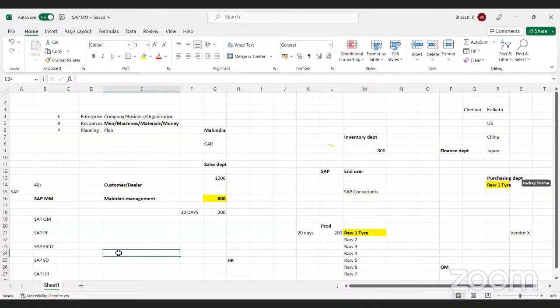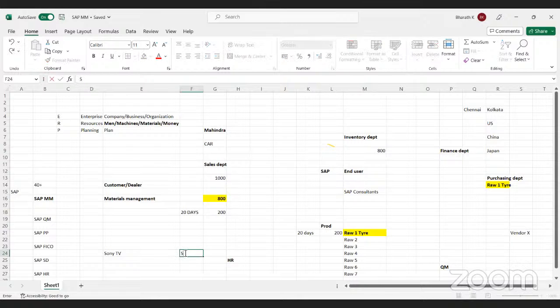SAP consultants means, for example, there is a Sony TV. When you purchase this Sony TV, you will get the TV with the standard settings. Standard settings means brightness 50, color 50, volume 50, contrast 50, everything is 50. But when you start watching the TV, you don't like to watch it with the standard settings.